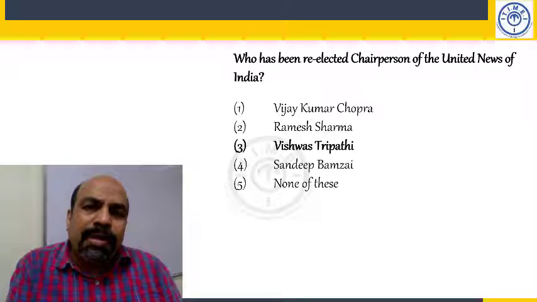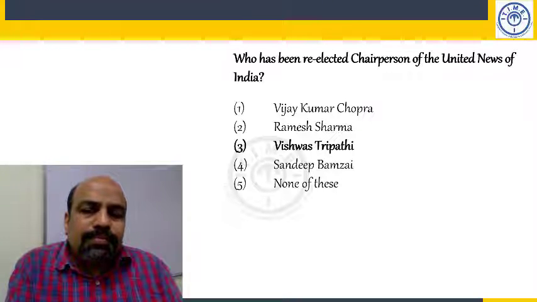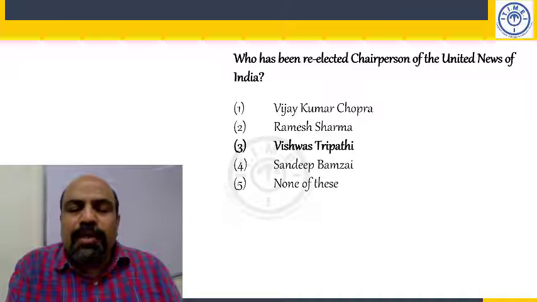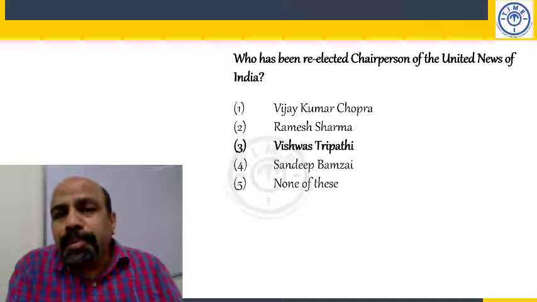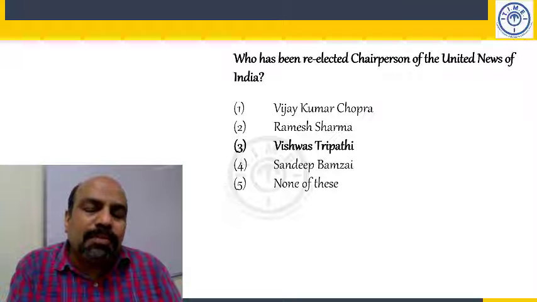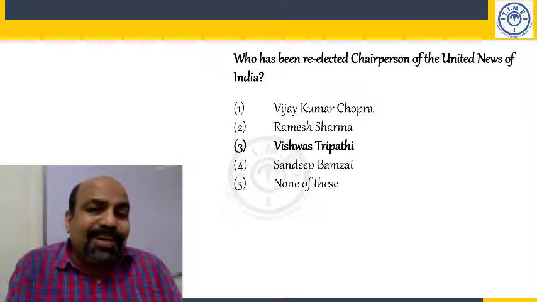Second point, owned by Anil Ambani. IANS is owned by Anil Ambani. TV18 is owned by Mukesh Ambani. Yeah, all the CNBC and all these channels are owned by Mukesh Ambani. So we should know what we are reading.